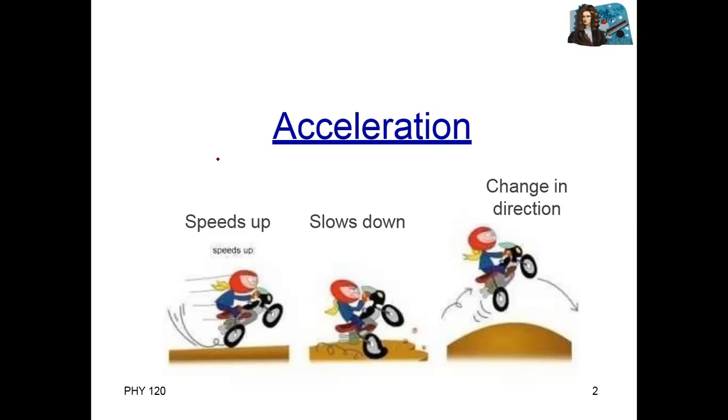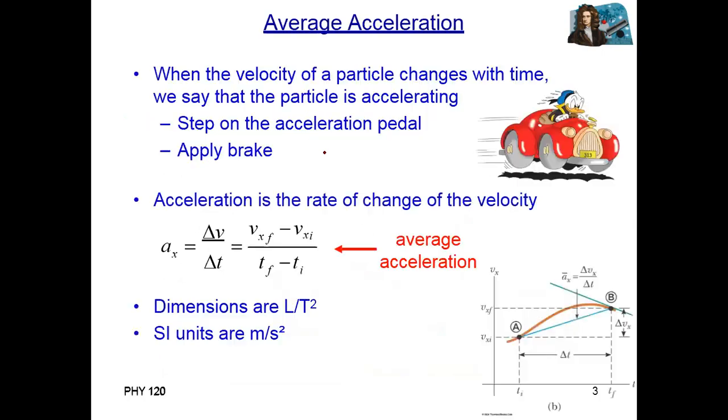We have a formula: acceleration is change in velocity, or derivative of velocity. So acceleration is a vector quantity equal to dv by dt, or you can say del v over del t. Acceleration is a vector quantity, so we need to put an arrow here. Same, we have average acceleration: total change in velocity divided by total time taken. Final velocity minus initial velocity divided by final time minus initial time.